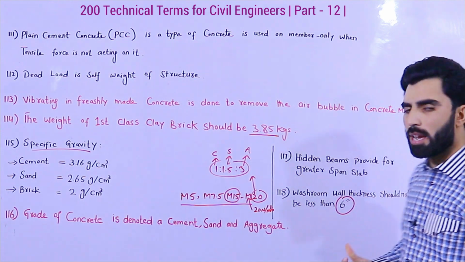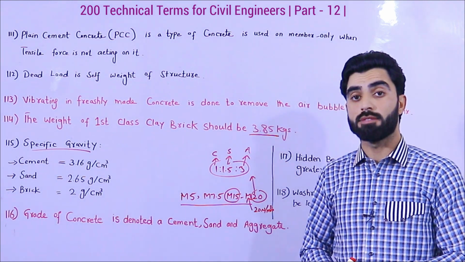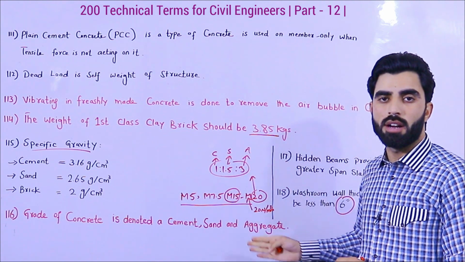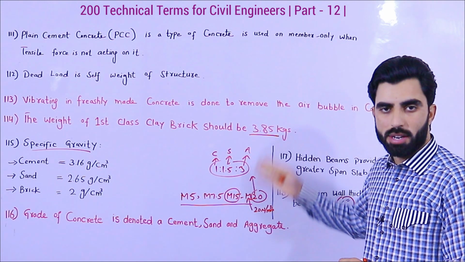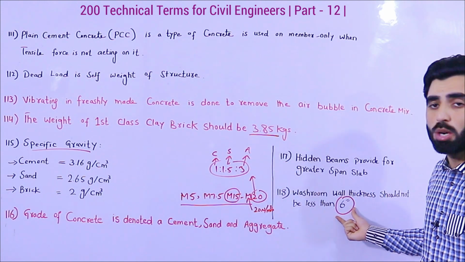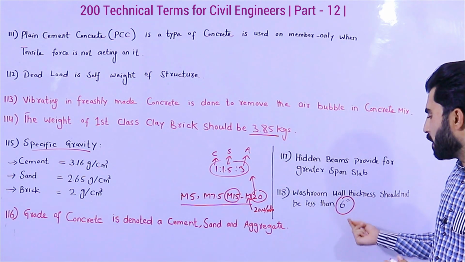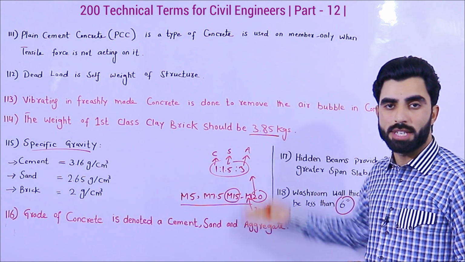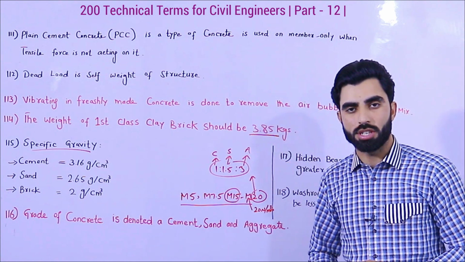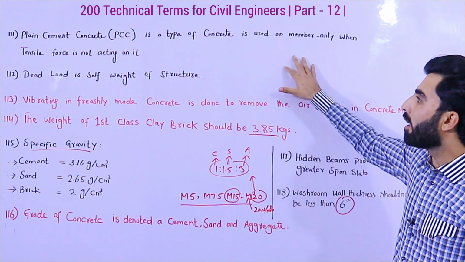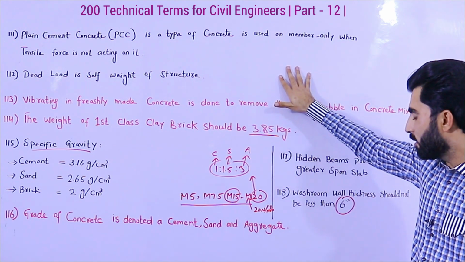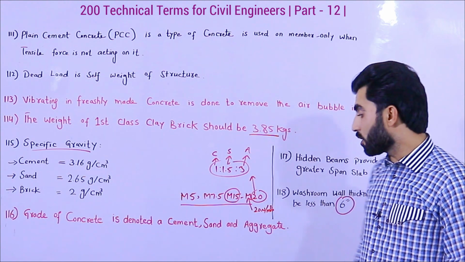But myself I am using 9 inches, because it is very important during cutting for the piping, for the plumbing pipes, we are cutting the wall. So if this is about 4 inches, minimum 2.5 inches we are cutting the wall for the sanitary, etc. Okay guys, this is part number 12 in the series of 200 technical terms.